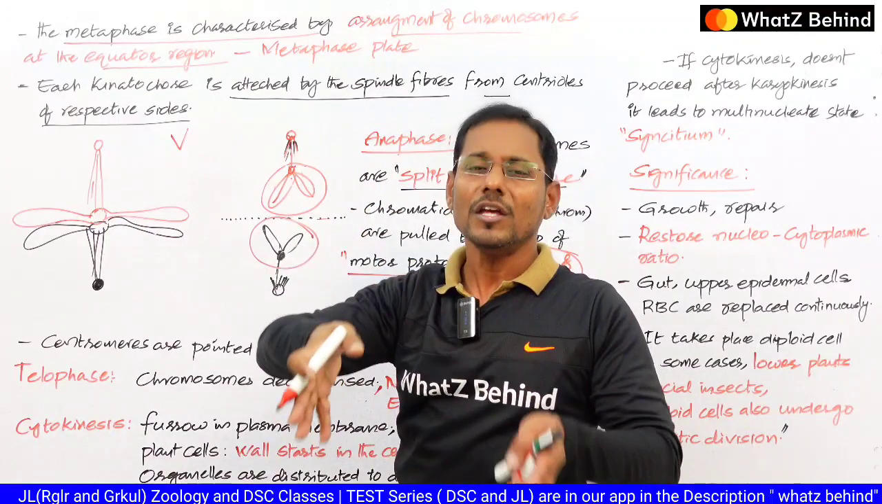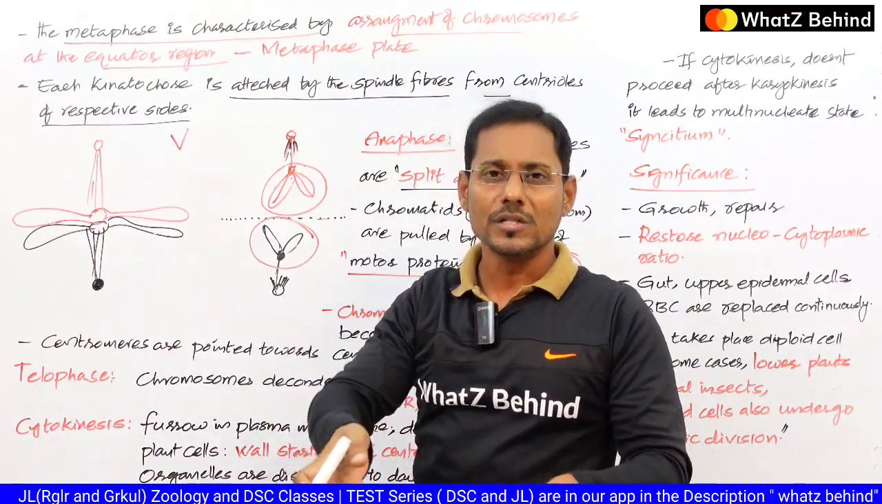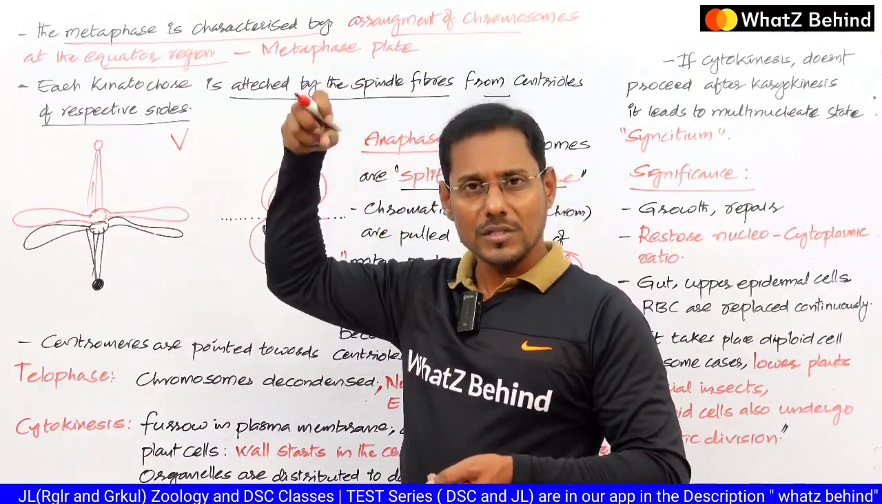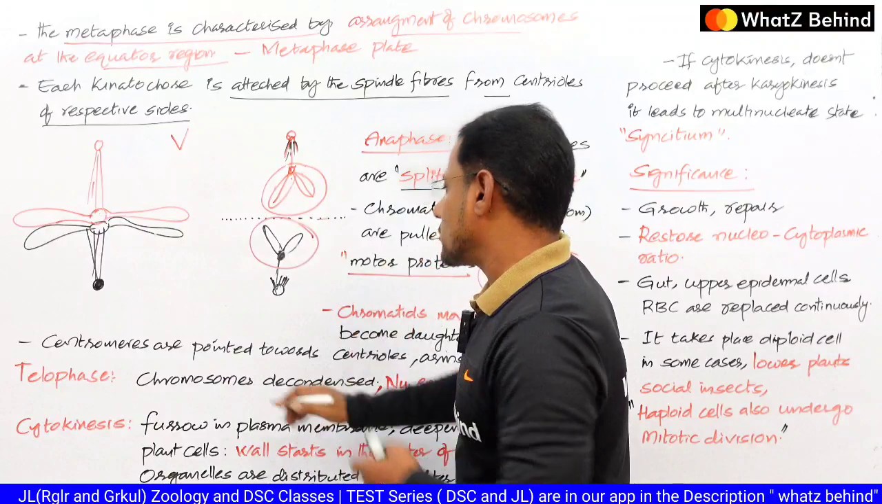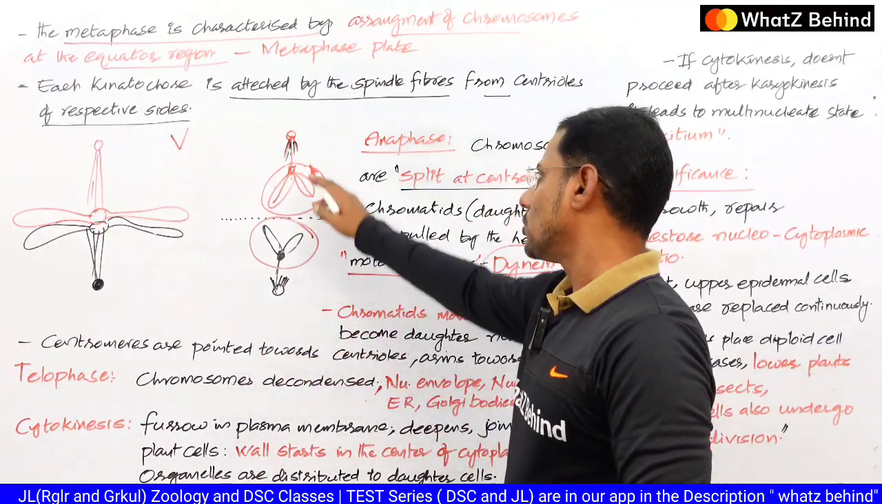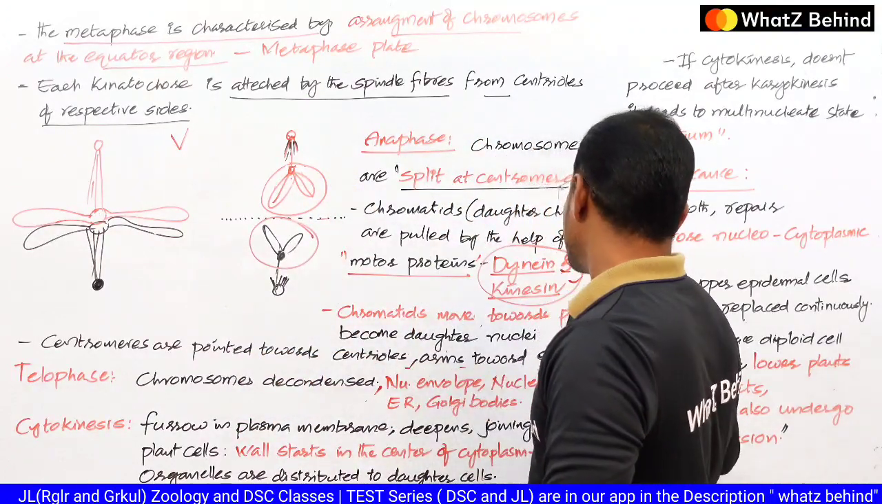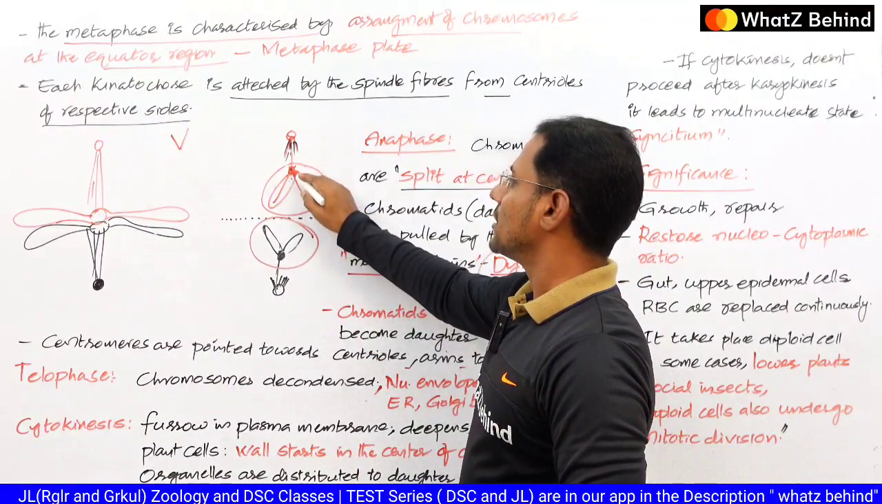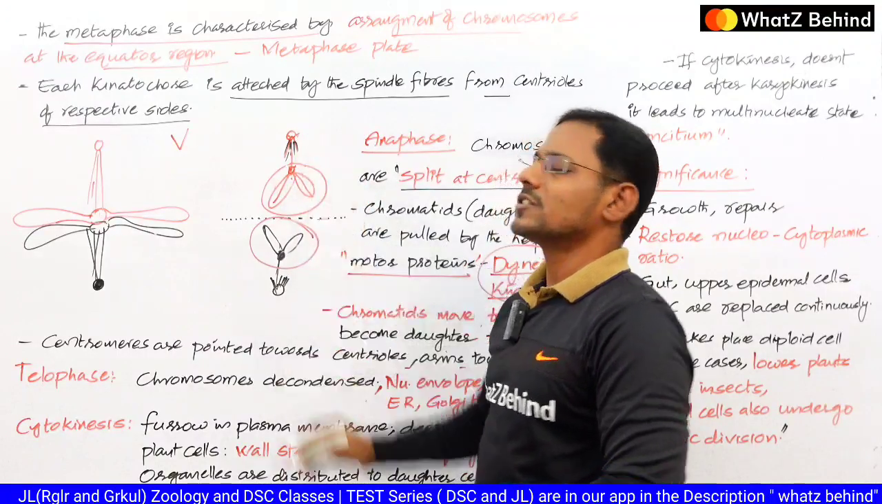The arms are positioned towards the equator and the centromere is positioned towards the polar region. So centromeres are pointed towards the centrioles, arms towards the equator. The arms are towards the equator, and the centromere is positioned towards the pole.